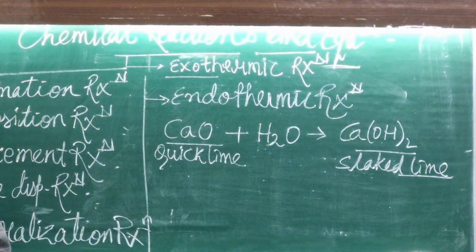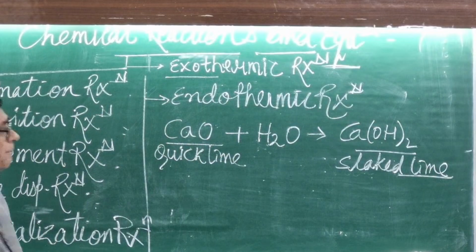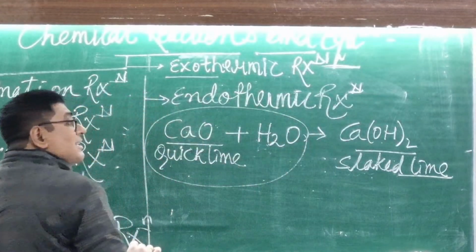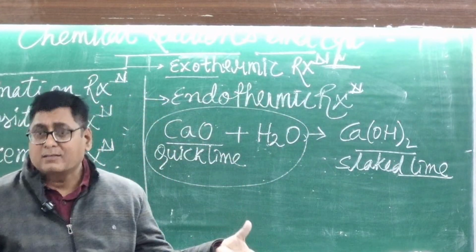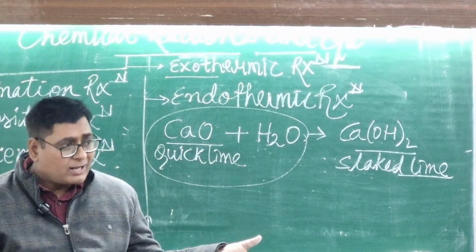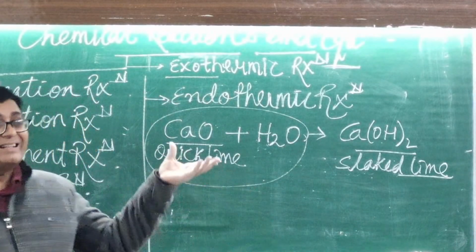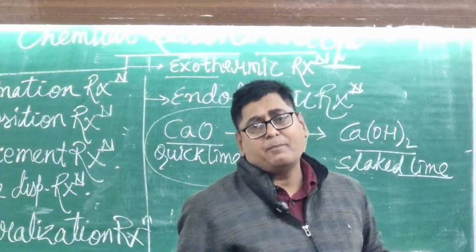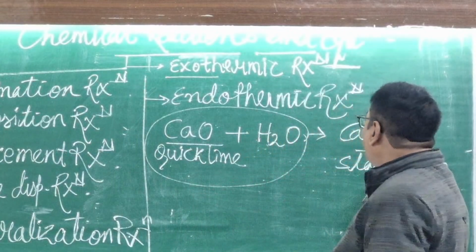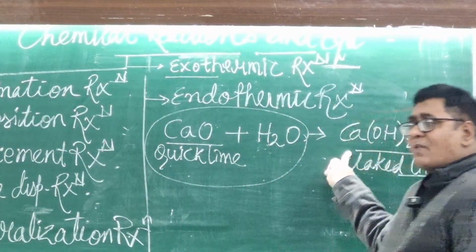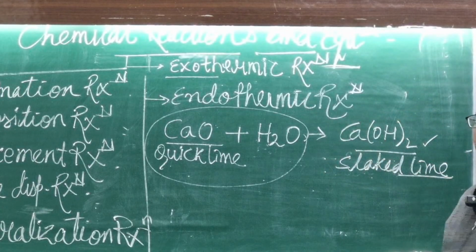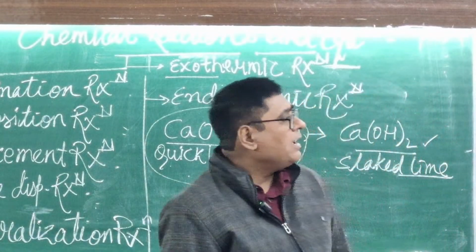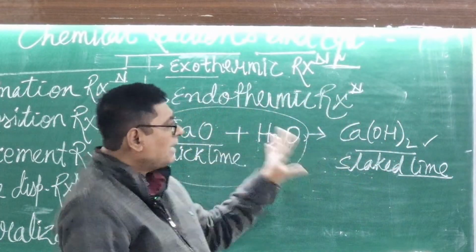Okay, this one is giving the slaked lime. Mixing of CaO and H2O is called the slaking lime process. Why? Because by this reaction, whenever you add quicklime into water, it gives the slaked lime, and its chemical name is calcium hydroxide. Calcium hydroxide has OH, so its nature will be basic. Calcium hydroxide is slaked lime.